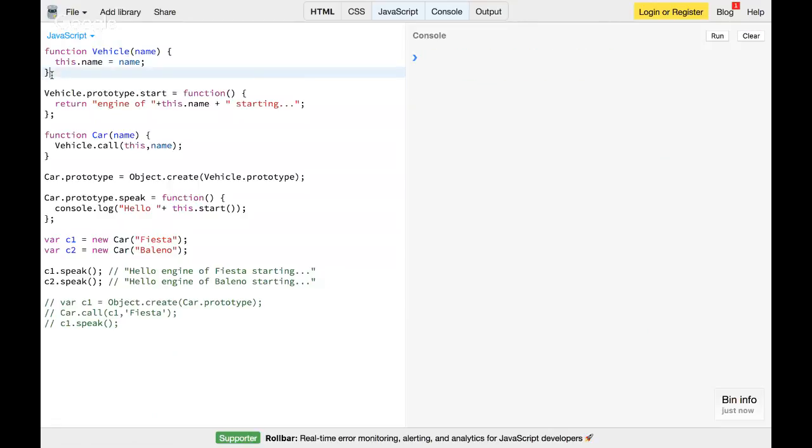Vehicle is a parent class over here, which has a start method, which in JavaScript has to be vehicle.prototype. Similarly, car is a child class, which is calling the parent class, and we are creating a link between car.prototype and vehicle.prototype, and that's how we establish the chain, right? This example we have already seen before.